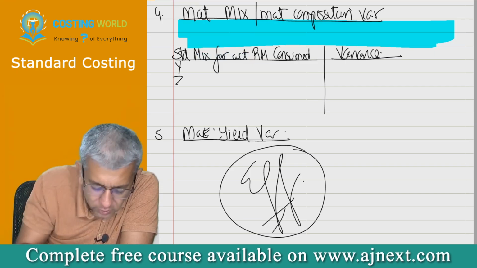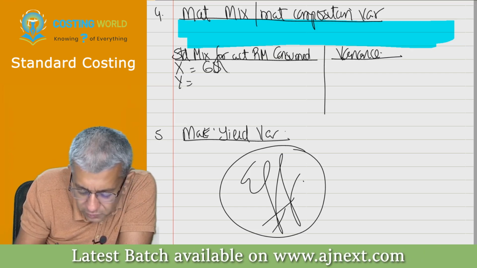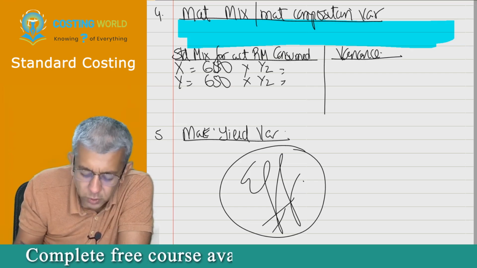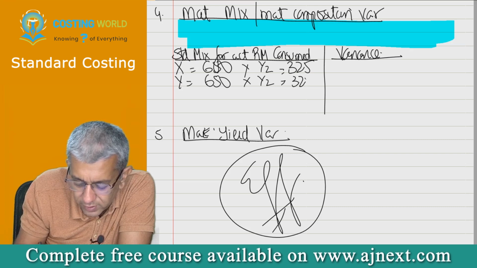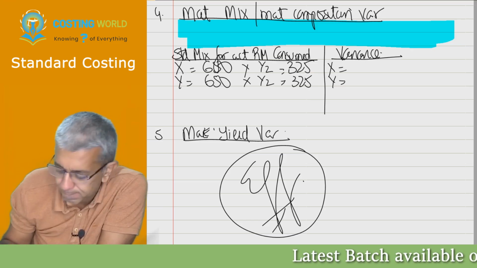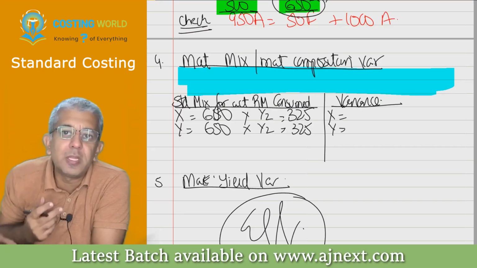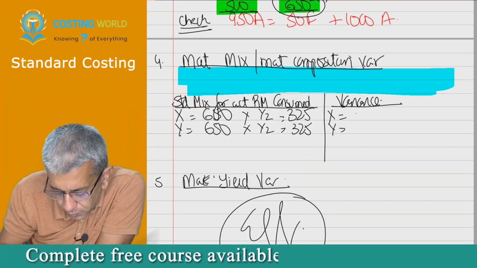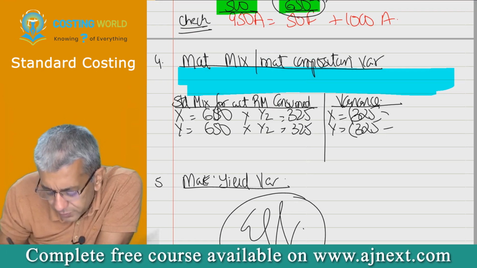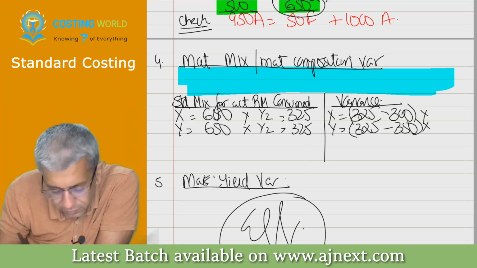So X and Y. 650, let's break it up in standard ratio. 1/2, 1/2. 1:1, no? So 1/2, 1/2: 325, 325. X and Y. Now tell me whatever I am asking you all. What should have been the breakup of 650? 325, 325. What was the breakup of 650? 300 and 350.